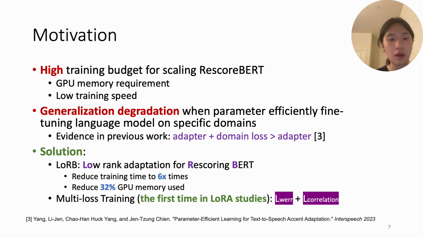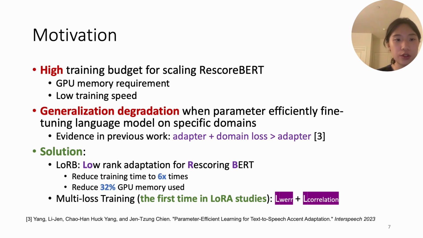And for another, we observed that if we fine-tune the Rescoring model on different business domains in the production setting, there is a performance degradation on every business domain. And there is actually previous work proving that adding additional regularization loss during the adapter fine-tuning of the large language model could help to alleviate such performance degradation.